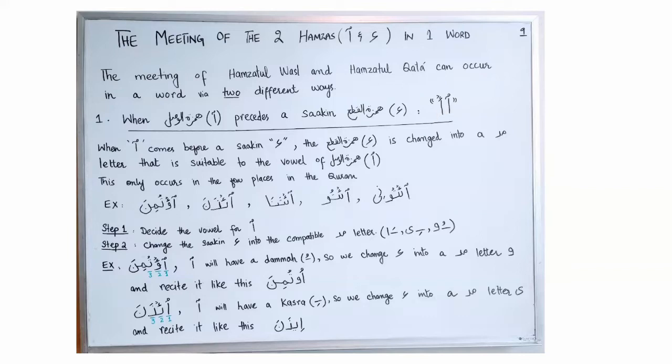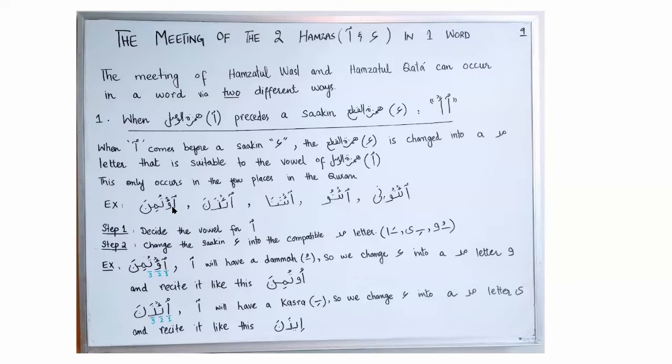When Hamzatul Wasl comes before Hamzatul Qat'a, we change Hamzatul Qat'a into a mad letter that is compatible to the vowel of Hamzatul Wasl. This only occurs in a few places in the Quran. If you take this example, you see the first letter is Hamzatul Wasl. The second letter is not lam, so we move on to the third letter to find out the vowel of Hamzatul Wasl. Because the third letter has Dhamma, we will put Dhamma with Hamzatul Wasl. So in this case, Hamzatul Wasl will have a Dhamma.